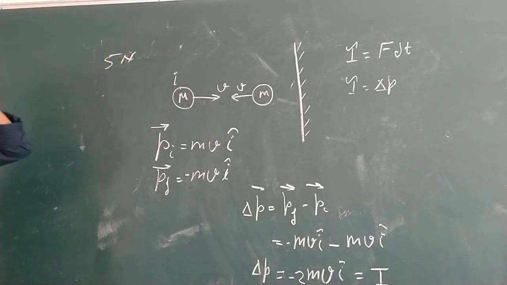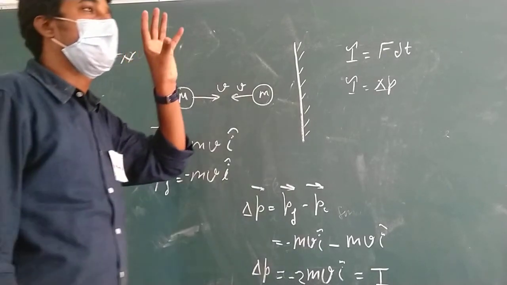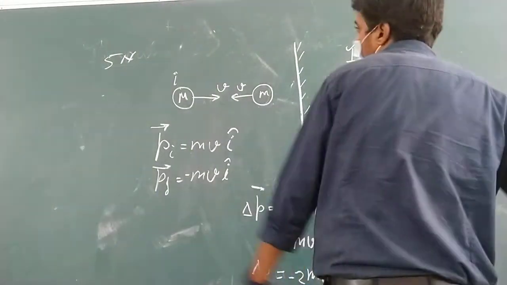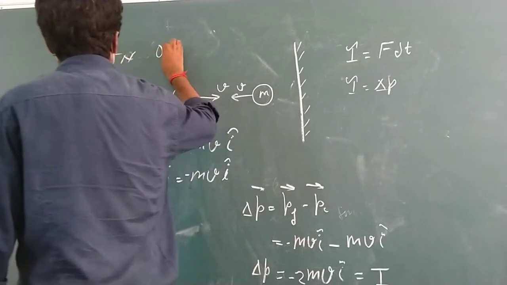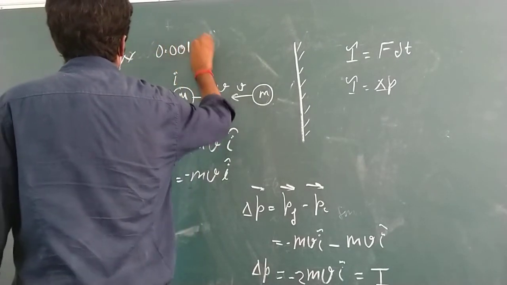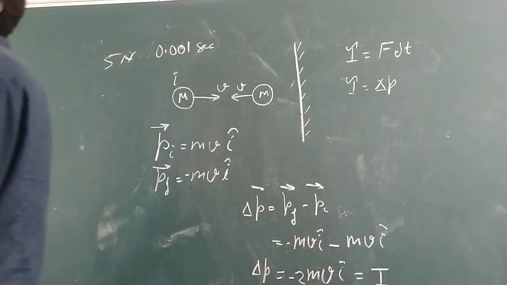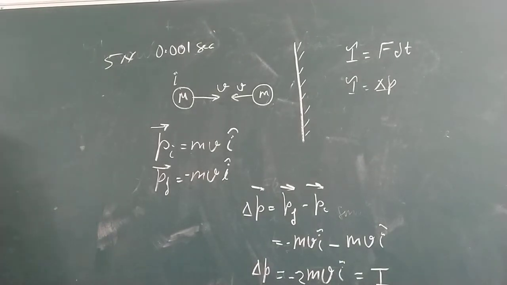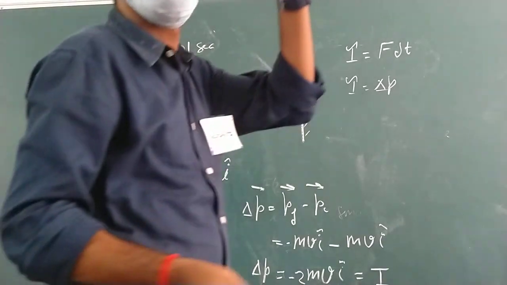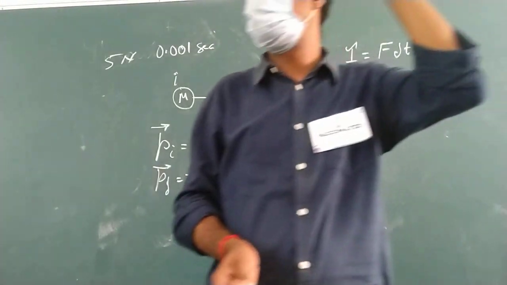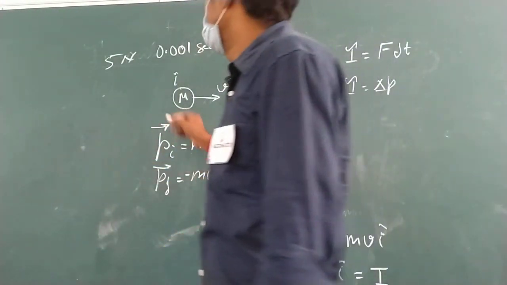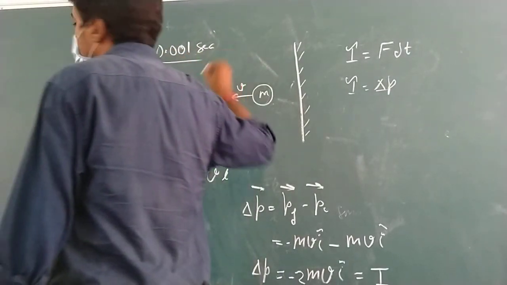Okay, and when the ball strikes the bat, the ball was in contact with the bat for, let it be 0.001 seconds. It was how much? 0.001 second, because it is not going to stick to the bat. Just a flick. Yes or no? Just a flick. So 5 Newton and 0.001 second.